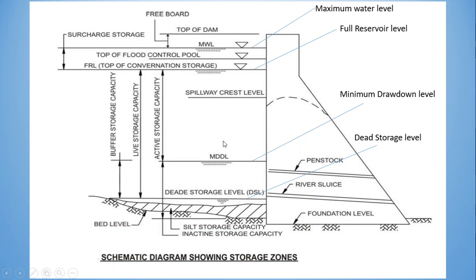Above MDDL up to the full reservoir level, the capacity of the dam is called the active storage capacity. Why is it called active storage capacity? Because this volume of water is being utilized for various purposes like electricity generation, navigation, all those things. And below this, whatever the capacity of the dam is, it is called inactive storage capacity, which doesn't take part in actions like hydroelectric power generation.